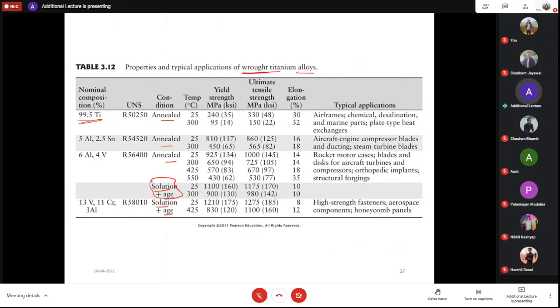But here you can see that pure titanium's typical applications are in airframes, chemical desalination and marine parts, plate type heat exchangers, right? And Ti6Al4V, which we were discussing, at different anneal temperatures, different heat treatment temperatures, we are getting different mechanical properties.